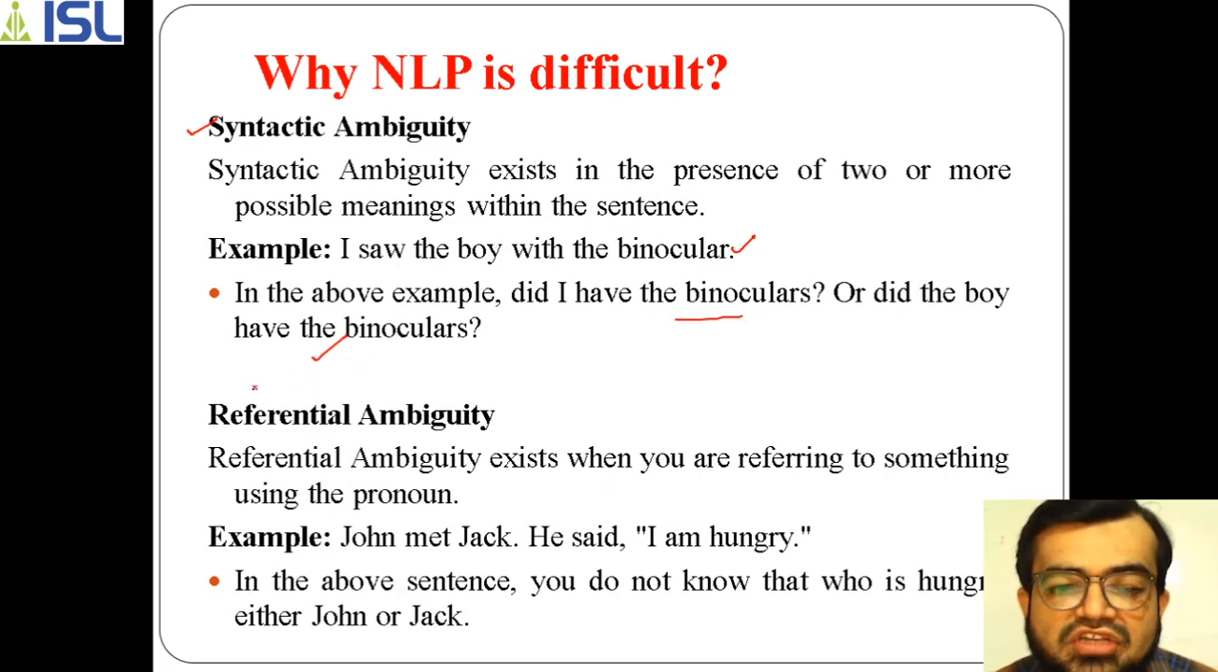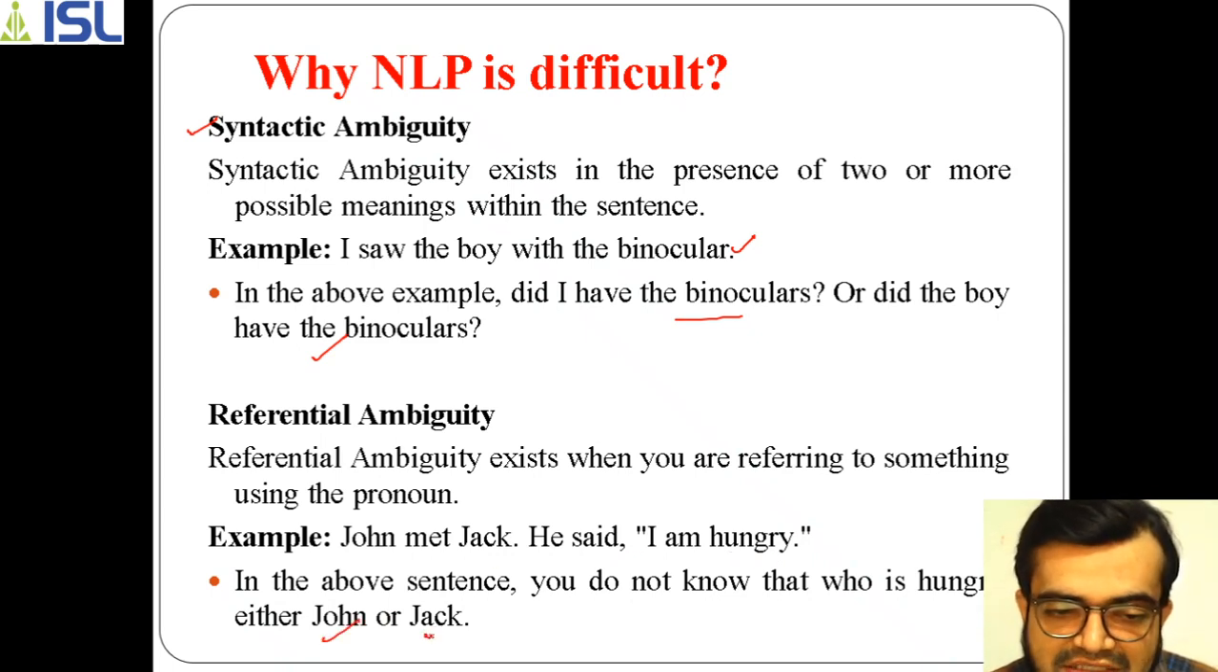Next comes referential ambiguity. What it means is that whenever you refer to something using a pronoun, for example, John met Jack, he said I am hungry. John is a person who has met Jack. In this sentence we haven't specified who is hungry, either John or Jack.